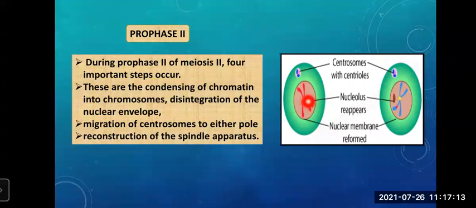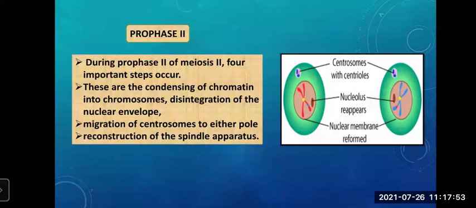See, first is condensing of chromatin into chromosomes. That means chromosomes will be formed. Disintegration of nuclear envelope. The nuclear membrane which is there starts disappearing. Okay. Then migration of centrosomes to either pole. So the centrioles which are there will start to migrate to either pole. And then reconstruction of spindle apparatus. Spindle fibers will start forming. Okay. So these are the important steps occurring in prophase 2.